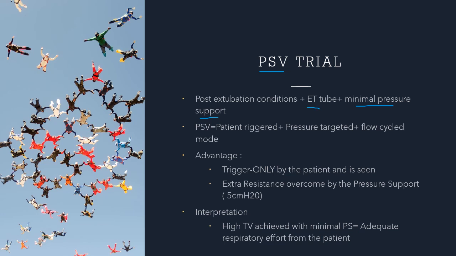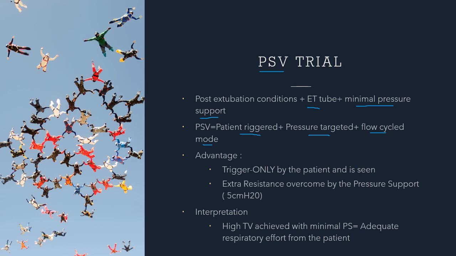What is pressure support ventilation? It's a patient triggered, pressure targeted and flow cycled ventilation, right? But the flow waveform, your tidal volume, the inspiratory time, expiratory time, all of them are going to vary as a measure of the patient's characteristics, the patient's respiratory system compliance and resistance, and the patient's respiratory efforts.